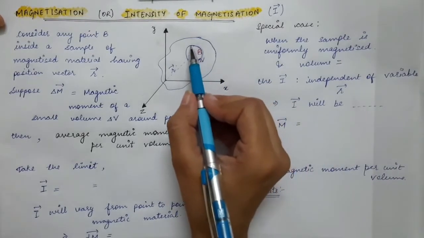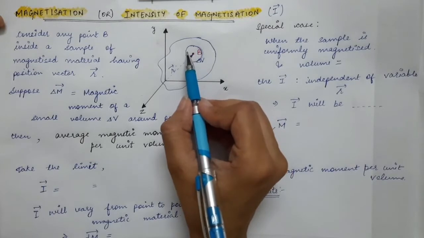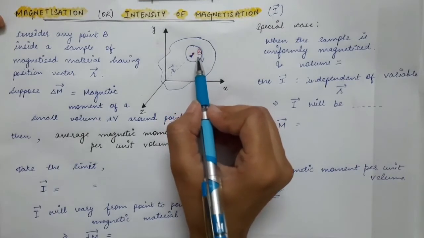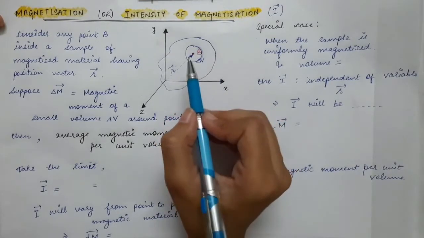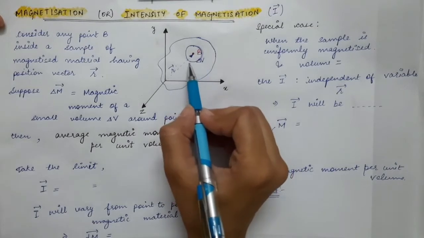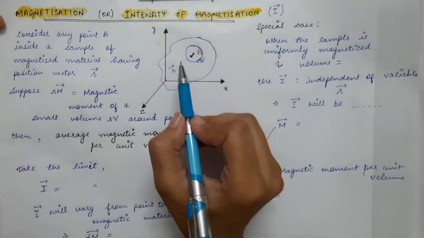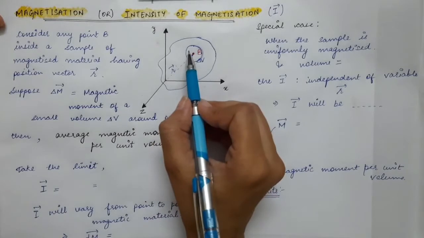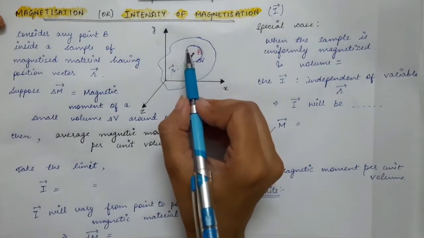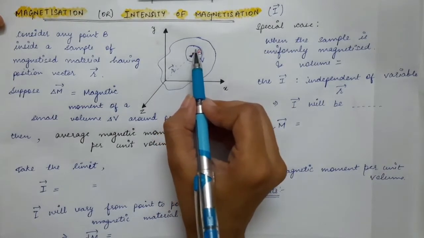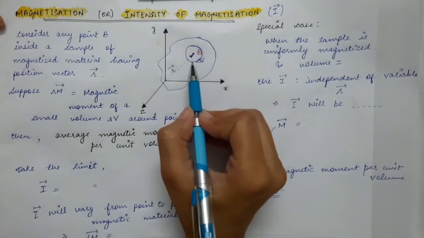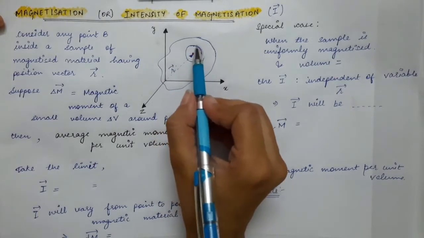In this particular region you will have magnetic dipole moments pointing in the same direction, and each atom has its own magnetic moment.